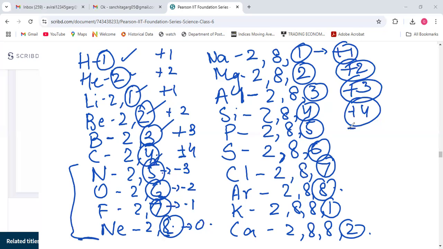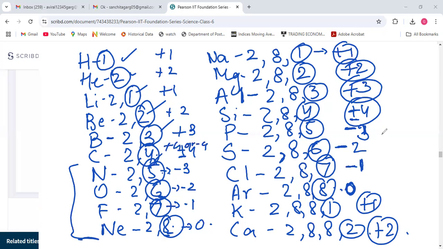Now from here, plus or minus for both are possible. So from here again, I think we have to take minus 3. Here minus 2, minus 1, 0, plus 1 and plus 2. So these are the valencies. Here plus 4 and minus 4 both are possible. Here also you can write plus 4 or minus 4. The actual valency is this only, plus plus and minus minus. This is a trick from which you can remember the valencies.